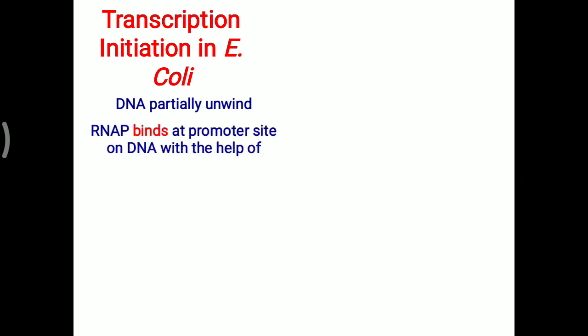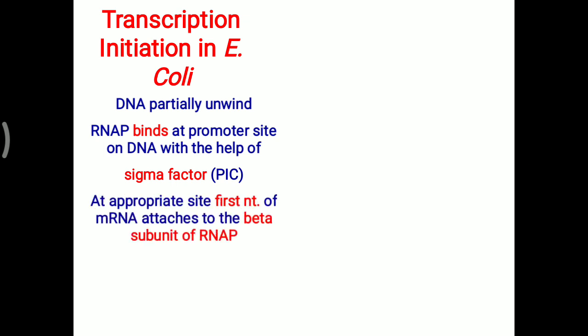Now, transcription initiation in E. coli, or in the prokaryotes. First DNA is partially unwound, then RNA polymerase binds at the promoter site on the DNA with the help of a particular sigma factor, and this combinedly makes a pre-initiation complex. Now, at the appropriate site, the first nucleotide of mRNA attaches to the beta subunit of the RNA polymerase. So we have already discussed that sigma factor is first to attach, then beta, for the initiation. Now, that becomes the 5' end of the mRNA.